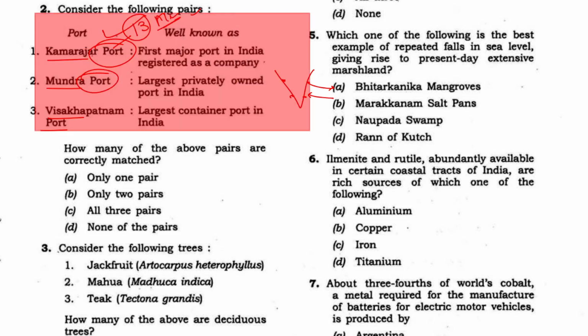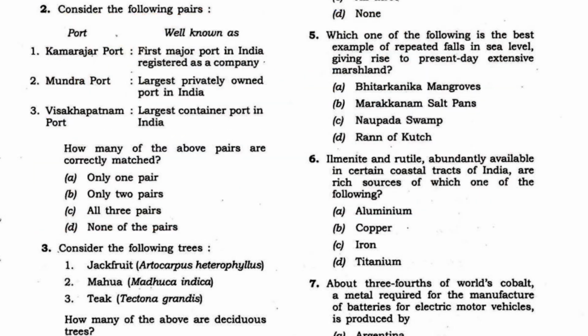So this question again was very random. It was clearly guessable that Visakhapatnam port is not the largest port in India. JNPT and Mundra port, this is the largest privately owned port in India. Kamarajar port is the first major port registered as a company, which is correct. So all of these questions we cannot predict if we don't know them; otherwise, we cannot eliminate options in such questions. So what is the way forward for us from this question?